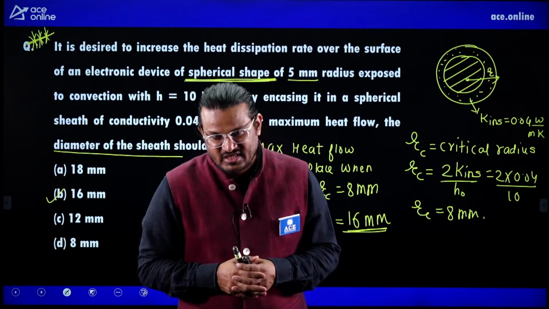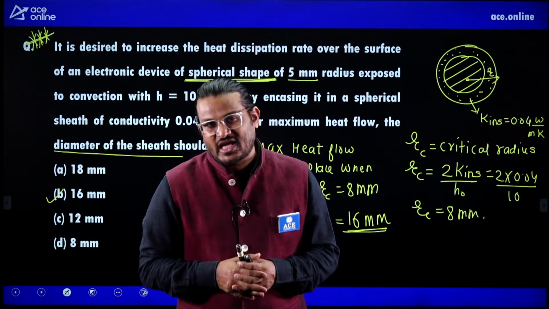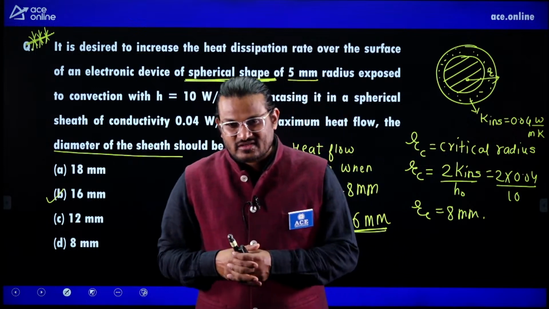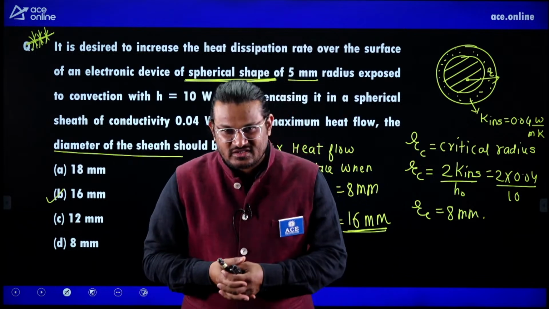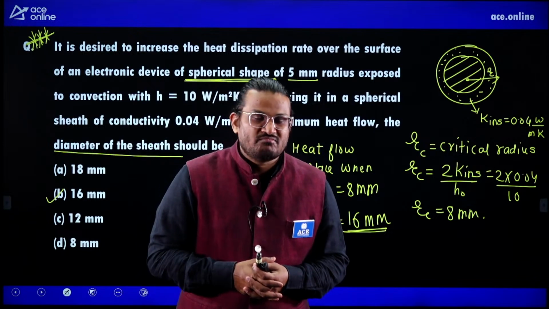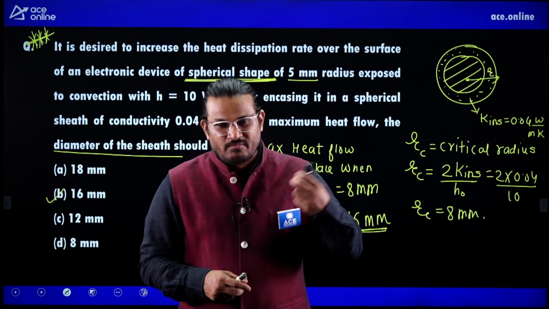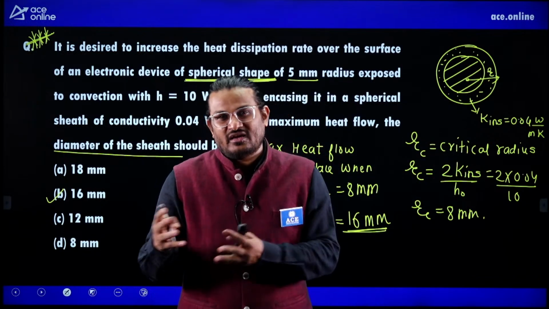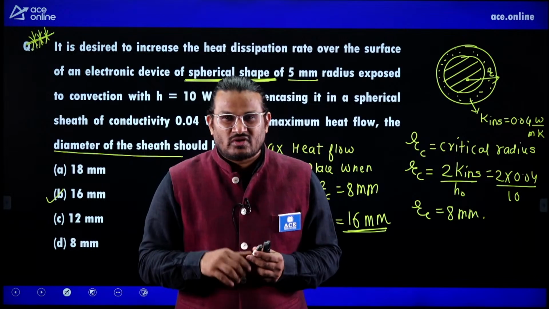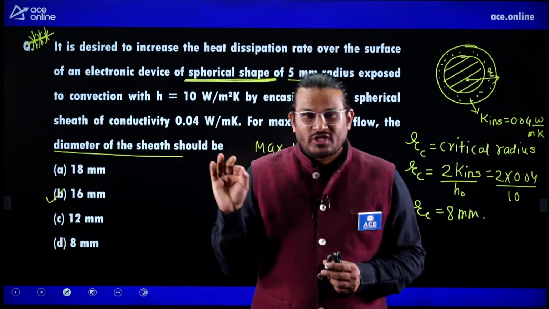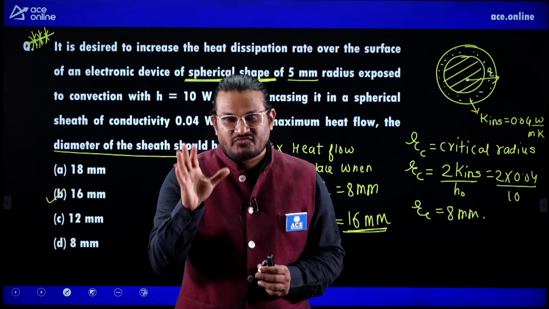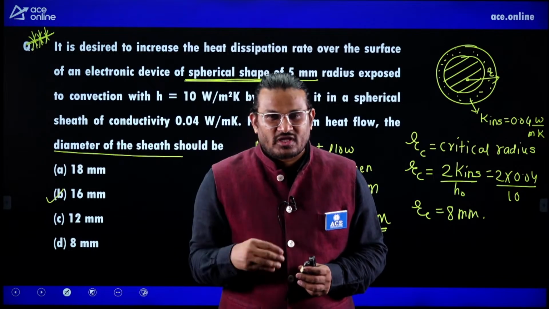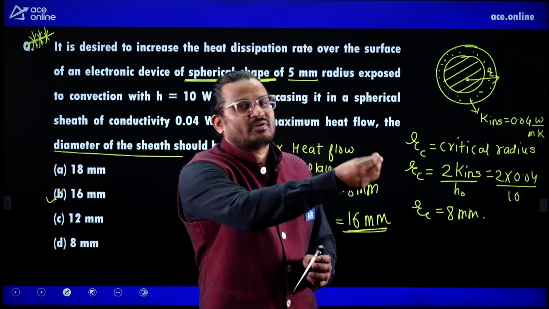If you prepare the subject, if you have fundamental clarity, then your chances of clearing the examination are very high. From my side, I am unable to give you the exact weightage, but I strongly believe you won't find many questions, because priority goes to your core subjects, then thermal subjects, then power plant subjects. At the end, some questions will be there, and those will be basic. So what you need to prepare: Fourier law of heat conduction, Newton's law of cooling, Stefan-Boltzmann law. These three laws you need to prepare. You need to prepare all types of bodies, black body, grey body, and some basic definitions.